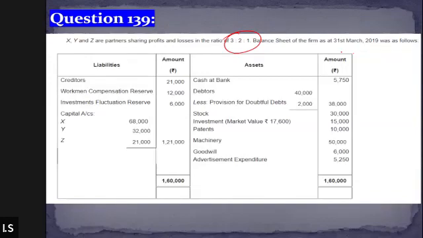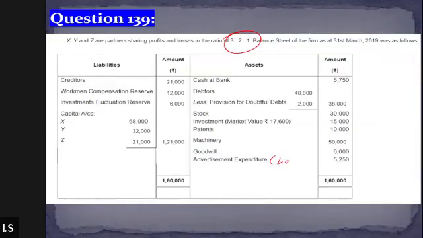In the balance sheet on the asset side, we can see that there are cash, bank balance, debtor, stock, investment, patent, machinery, goodwill, advertisement expenditure. All these are on the asset side. I'm sure that all of you are able to recall that advertisement expenditure is a kind of loss, right?